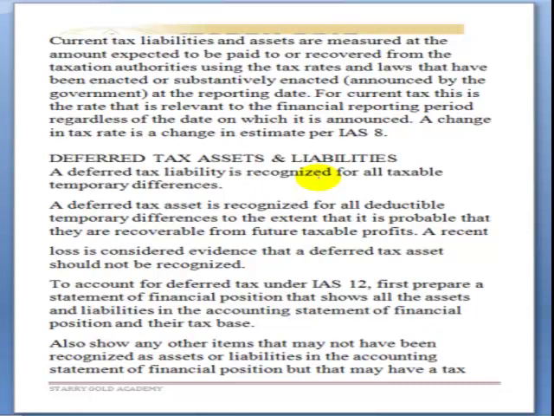So that is what one needs to take note of under IAS 8, change in accounting estimate, error, or accounting policy.